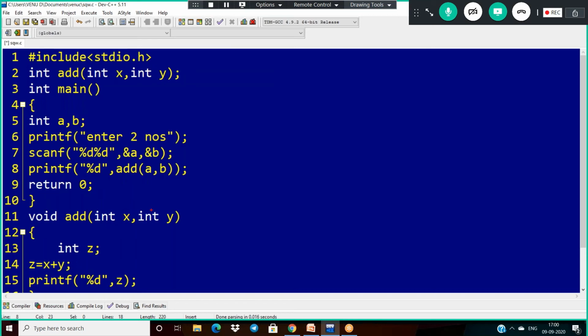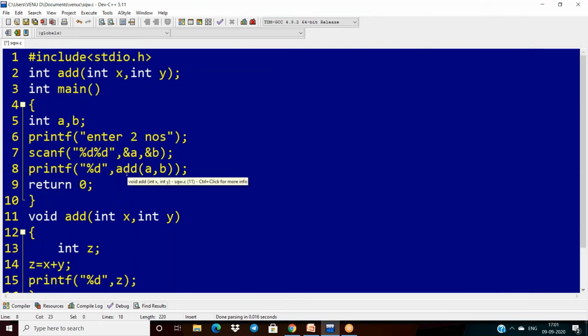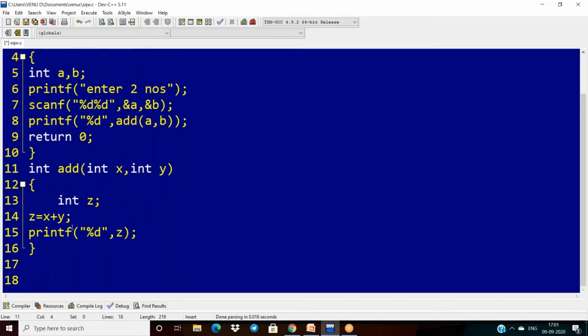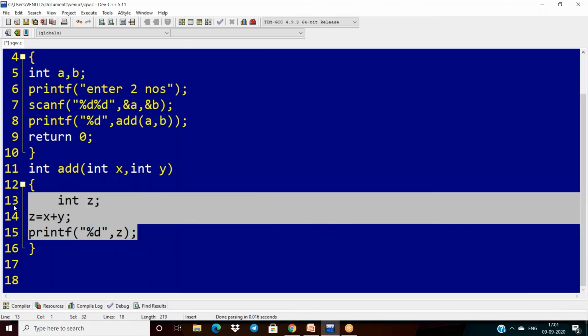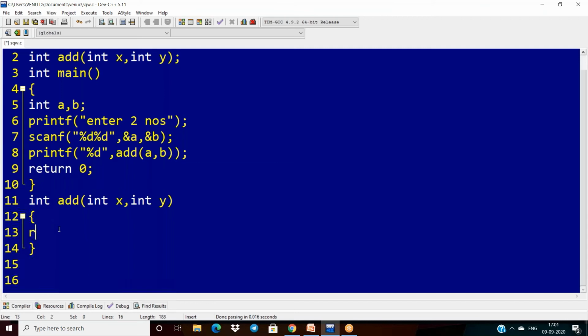Once we are calling this, what do we have to use in the function definition? Take int here. This can be modified. I don't want to print here. Your function definition has a return type, so we should return some result. That is why I have to return the sum of x and y value.